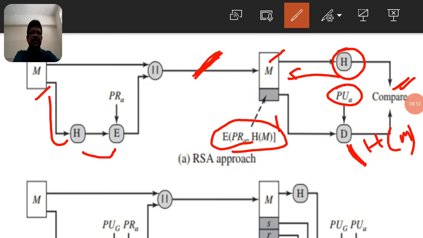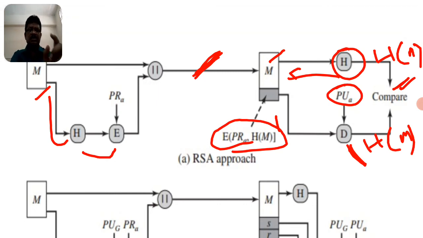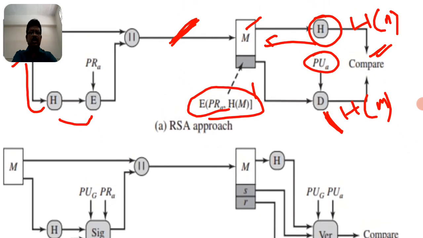So H of M, and here it can also produce the H of M. So if both the messages are equal, then it can be provided as its authenticator. So this is the concept of this particular RSA approach.